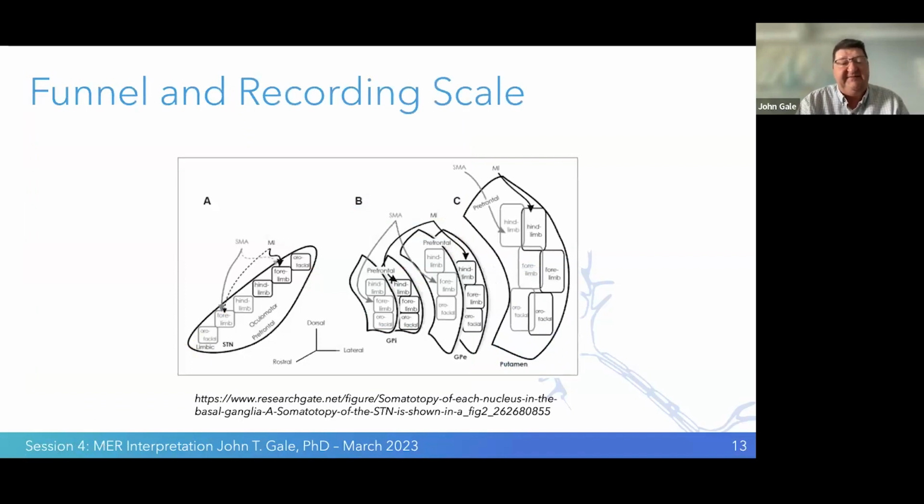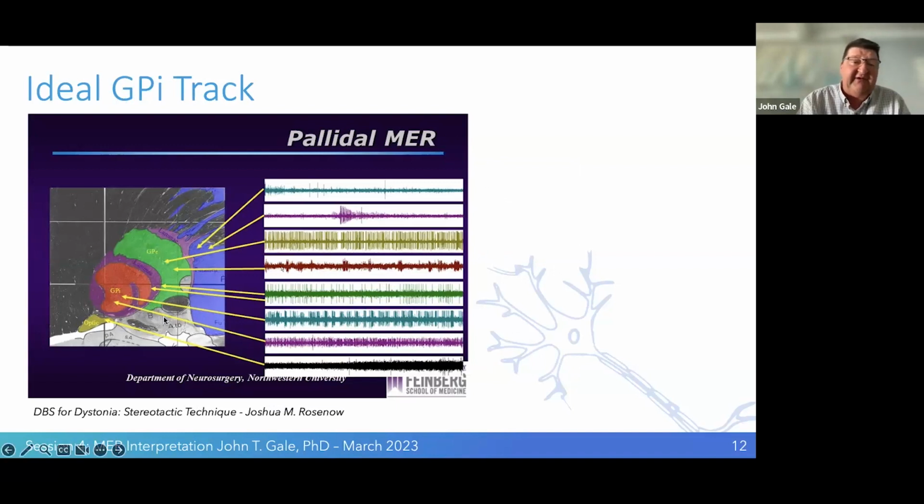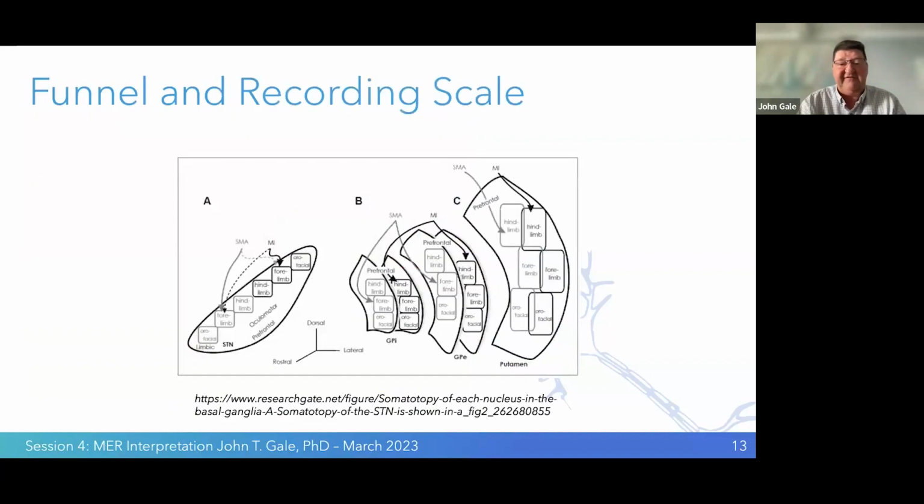Again, this is just a reiteration of this funneling hypothesis, which is quite clear here in this picture. The GPI is much larger than the GPE. The pallidum, although not presented, is much larger than the GPE. And then obviously the cortex is much larger than all of these basal ganglia structures.